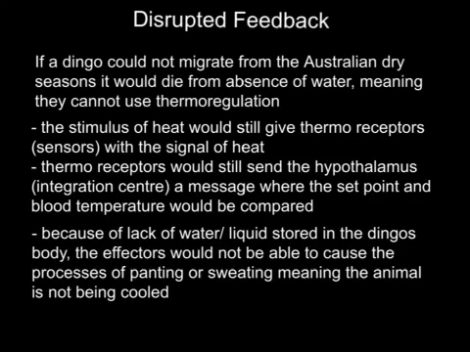For the disrupted feedback loop, the stimulus would still give the thermoreceptors, the sensors, the signal of heat. The thermoreceptors would use the normal communication pathway to send a message to the hypothalamus, the integration center, which would be compared to the set point of the dingo's body, just as usual.